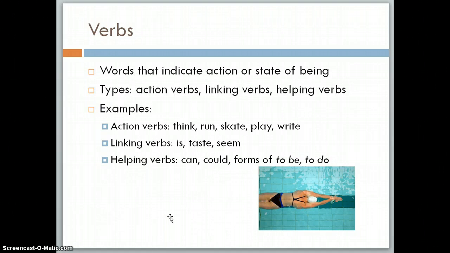Verbs indicate action or state of being, and we have different types of verbs. They can be action verbs, linking verbs, or helping verbs. Here we have an example of someone swimming. So here are some action verbs: think, run, skate, play, write. Could also be something like swim. Linking verbs: is, taste, seem, and helping verbs: words like can, could, would, along with forms of to be and to do, and forms of to have. So those are just a few examples listed for you.